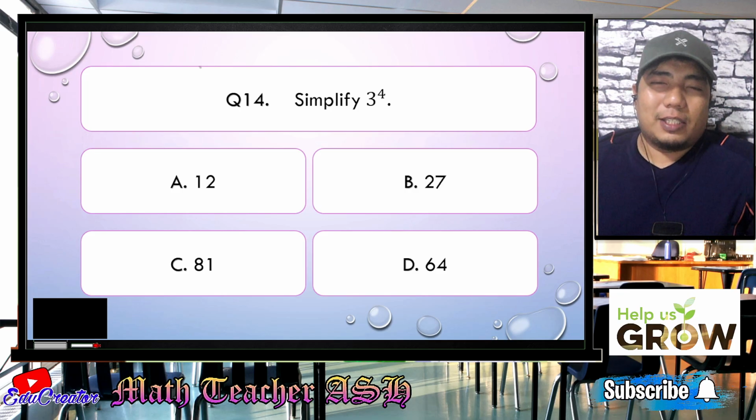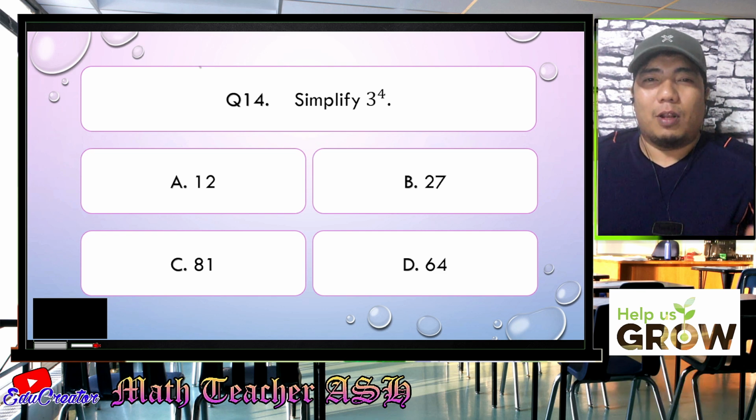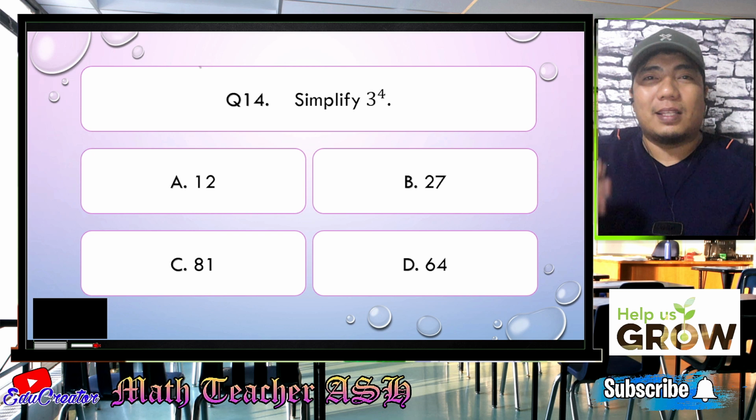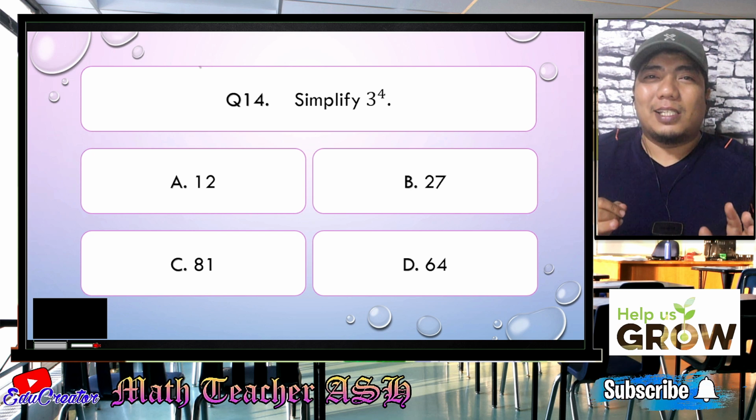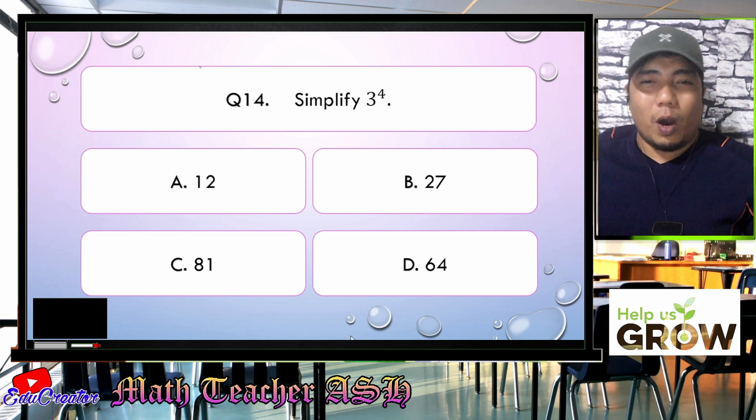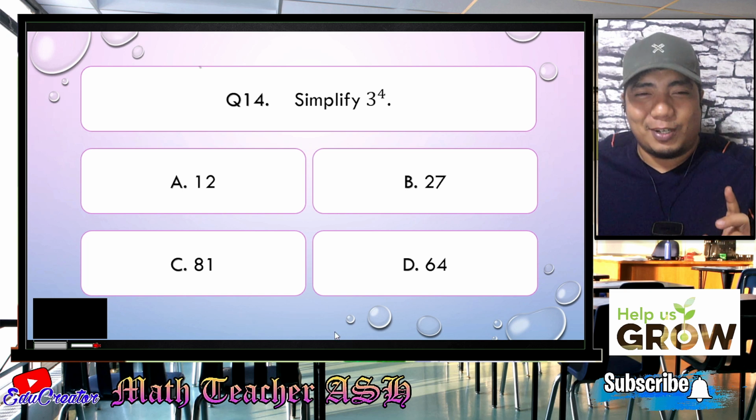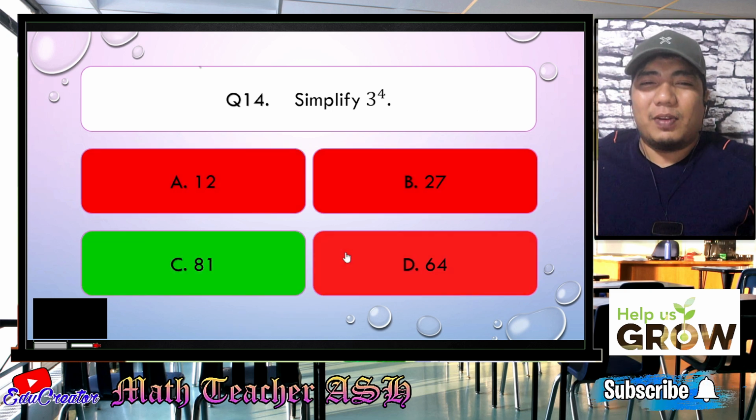Alright, math learners, in solving this kind of question, what we need to do is very simple. We just multiply 3 to itself 4 times. So that means 3 times 3 times 3 times 3. So how do we do that? 3 times 3, the answer is 9. 9 times 3, the answer is 27. And 27 times 3, the answer is 81. So therefore, the correct answer for this given question is letter C. Easy, right? Very easy, my dear math learners.